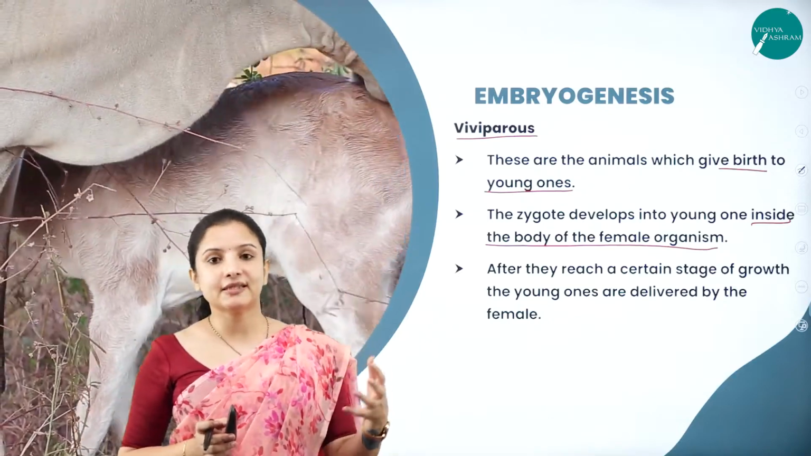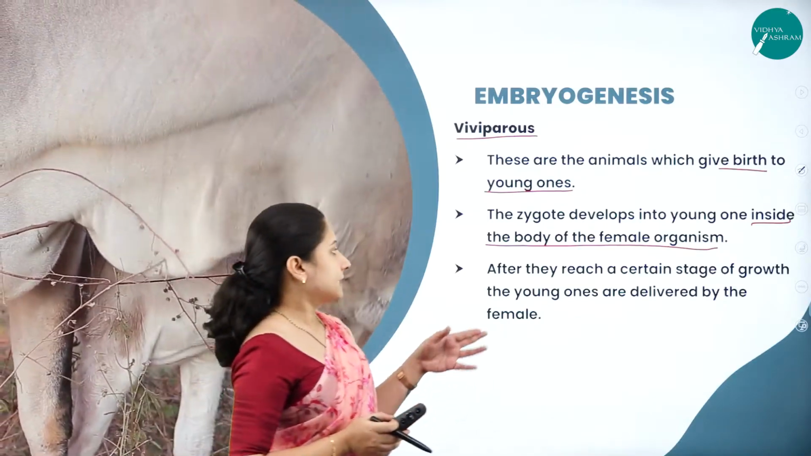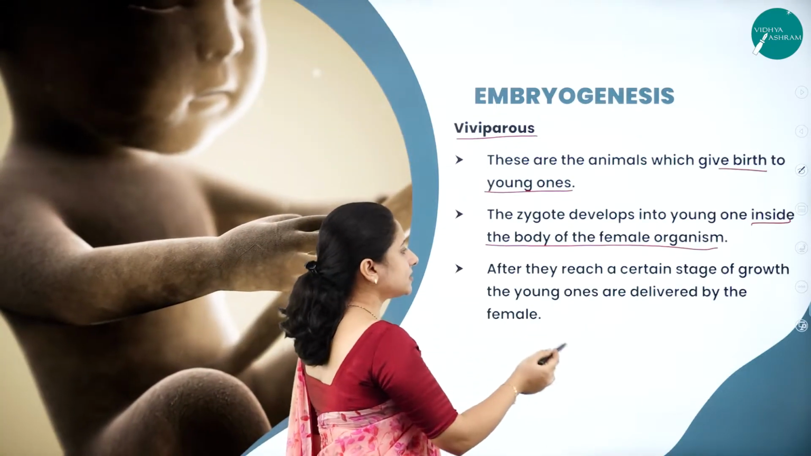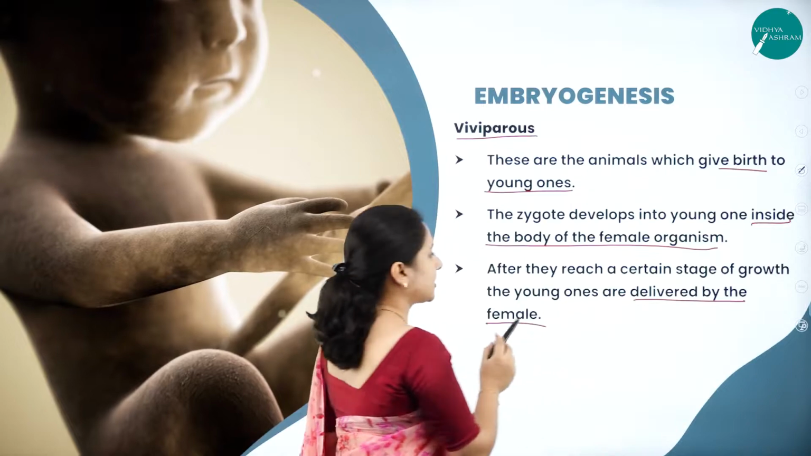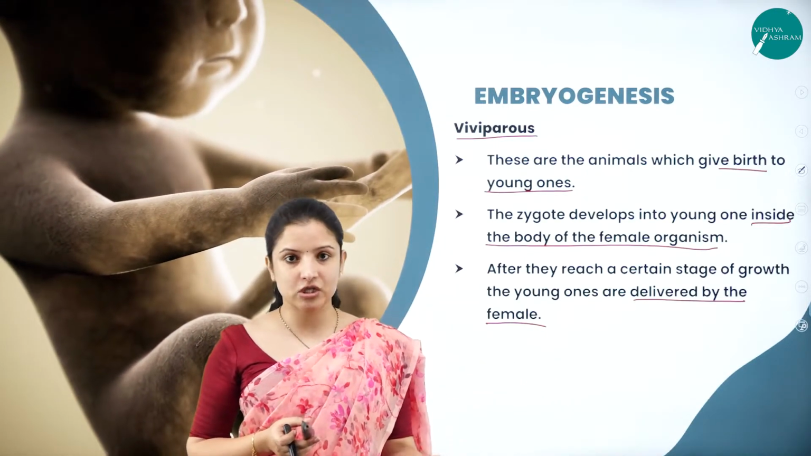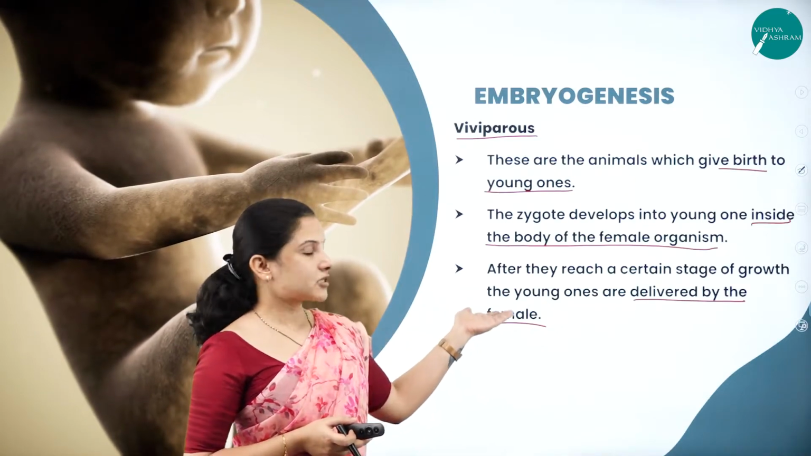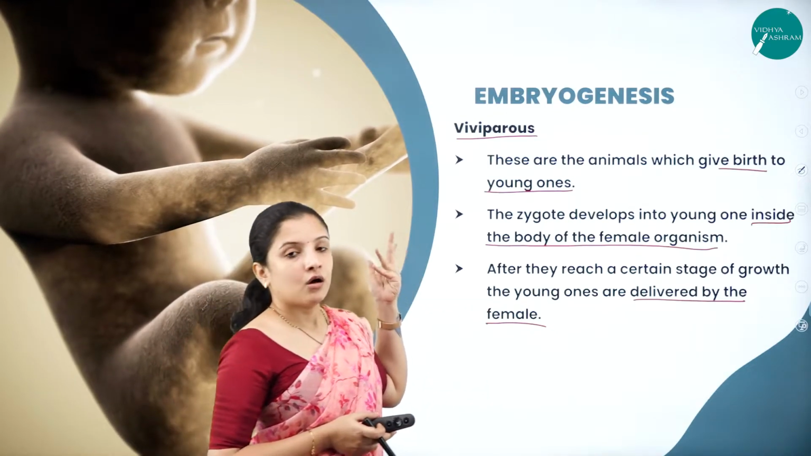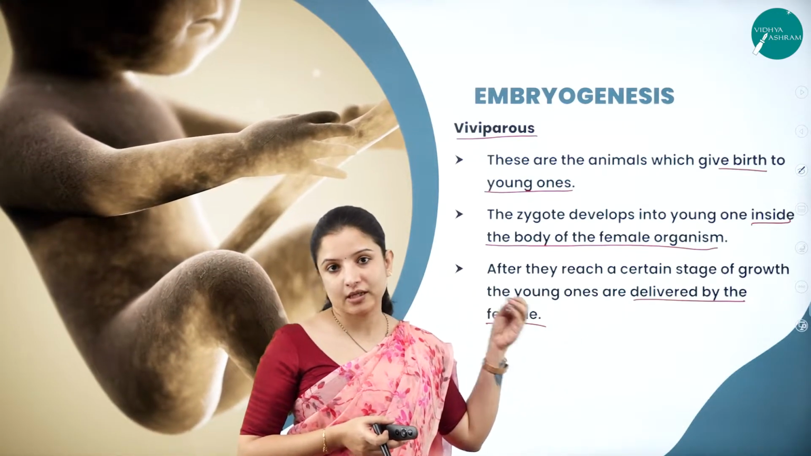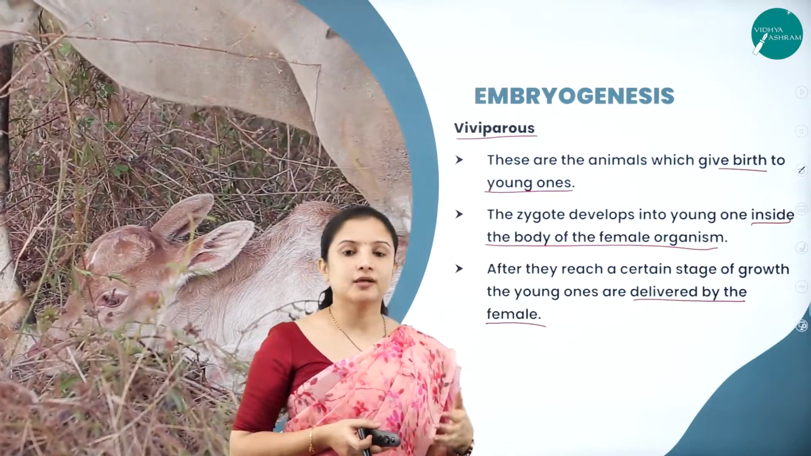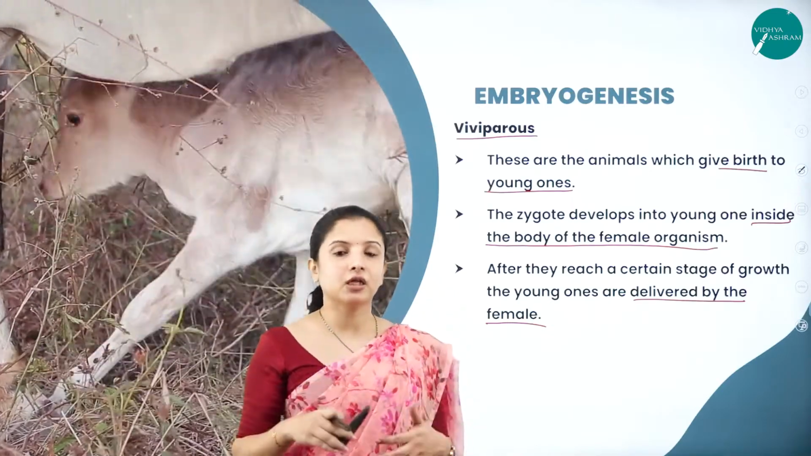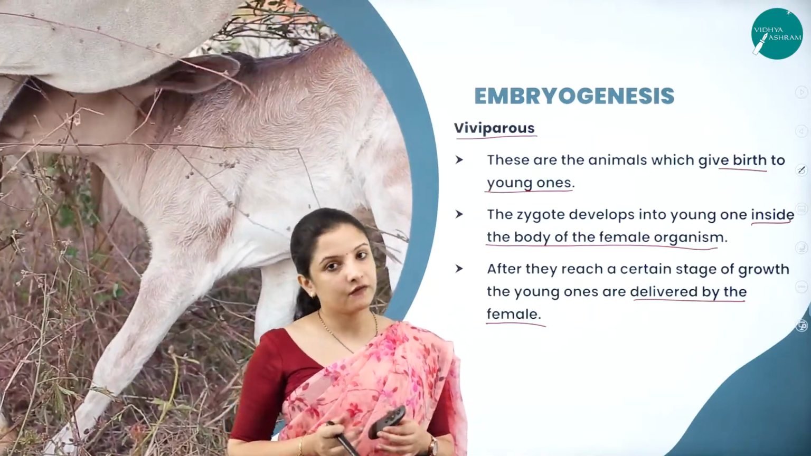So mammals are the best example for viviparous organisms, and after they reach a certain stage of growth, the young ones are delivered by the female. That is the parturition process, which you will study in the human reproduction chapter, which is very interesting. In that chapter you will study about all of these. So all the mammals exhibit viviparous type of embryogenic development, wherein the development of the embryo, the formation of the fetus, everything takes place inside the body of the female itself.